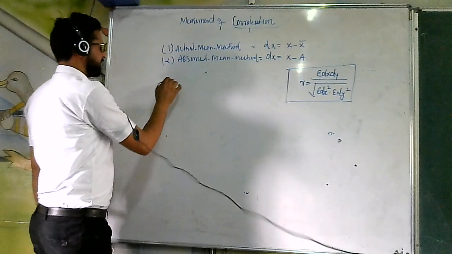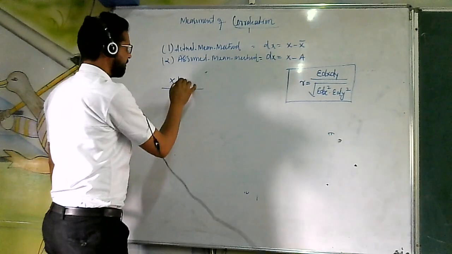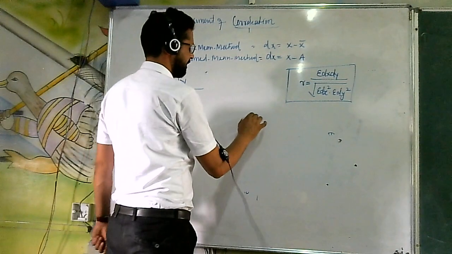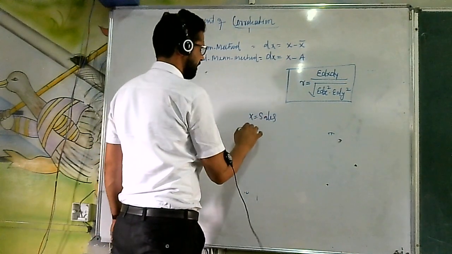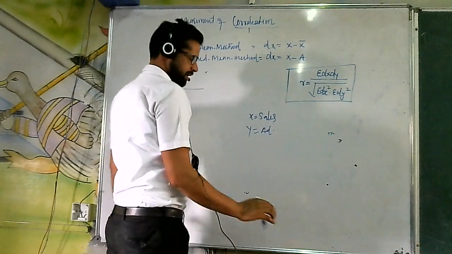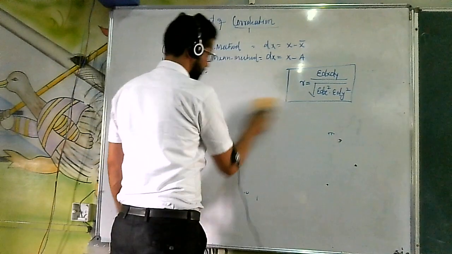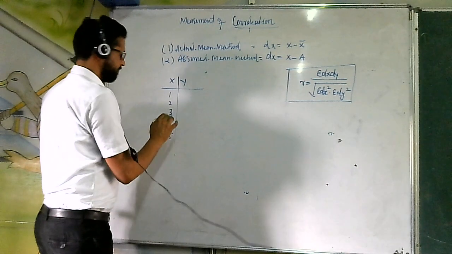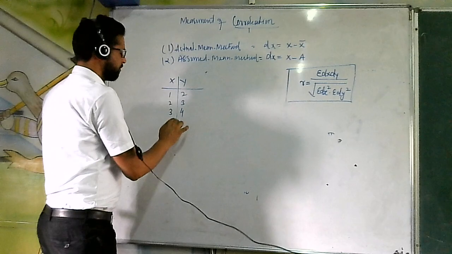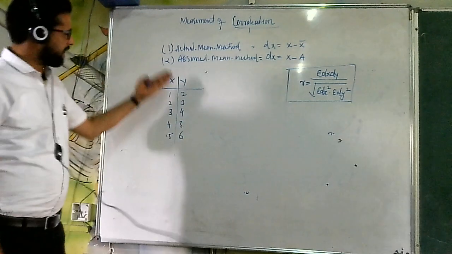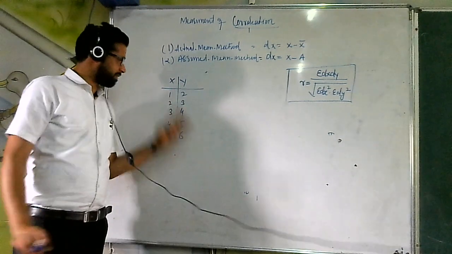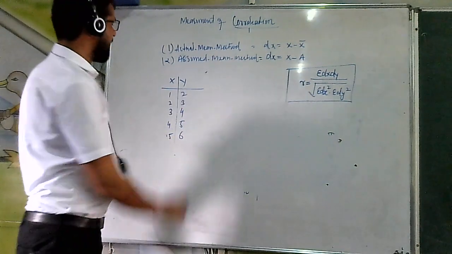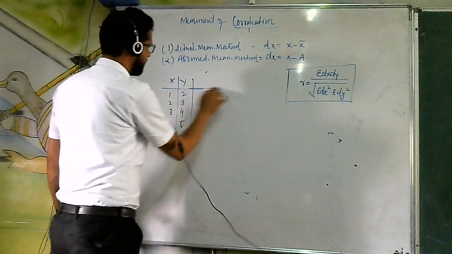So let's take data of two series, x and y. Say x is sales and y is advertisement, and I have to find out the relationship between these two. I am going to put the data: x is 1, 2, 3, 4 and 5, and y is 2, 3, 4, 5 and 6. This is the data for the two variables x and y, and I have been asked to find out the relationship. The first step is to calculate dx.